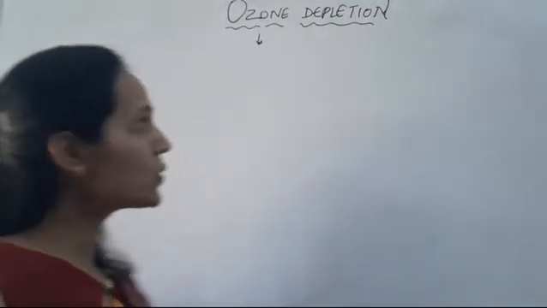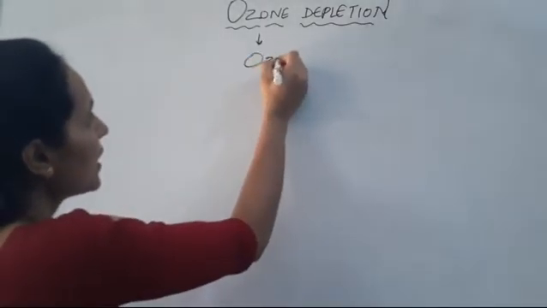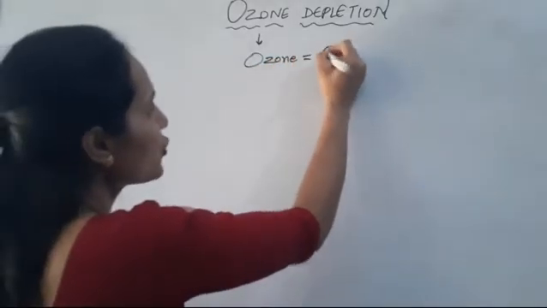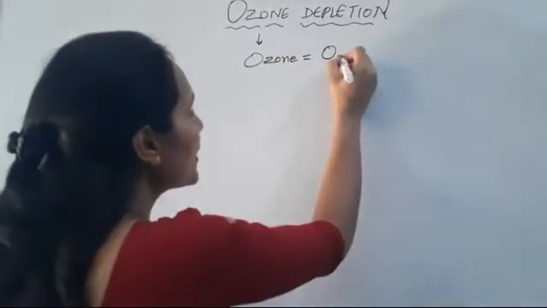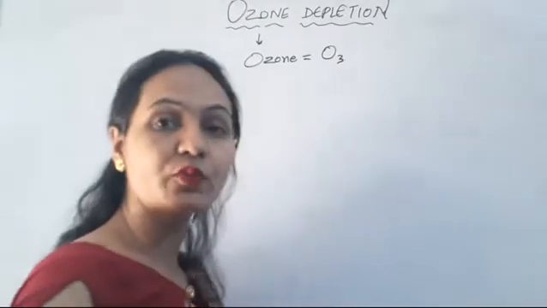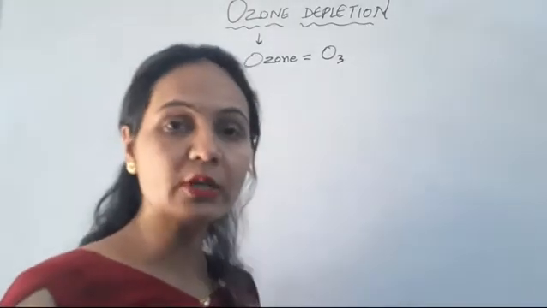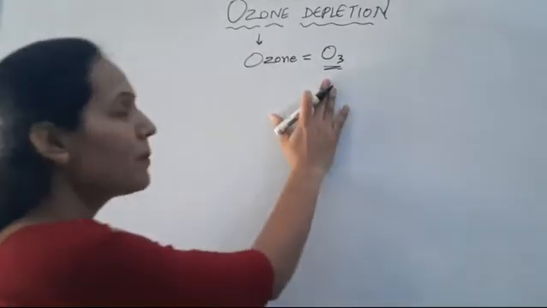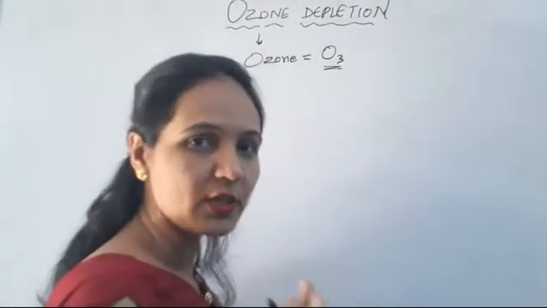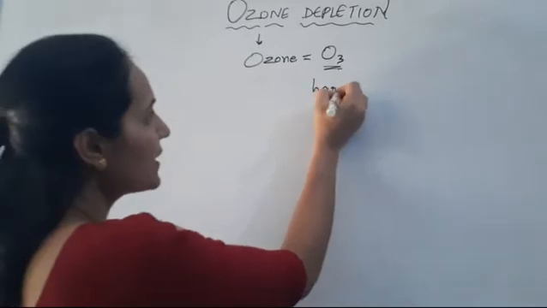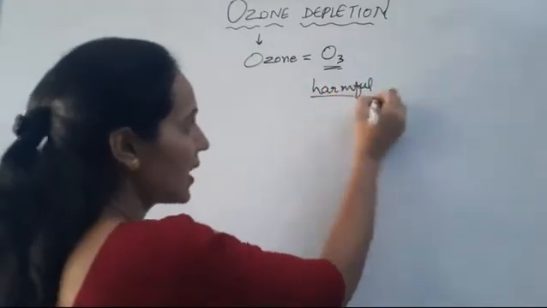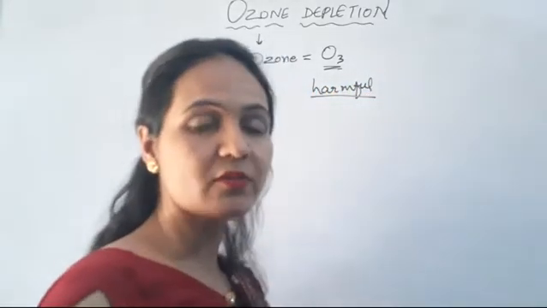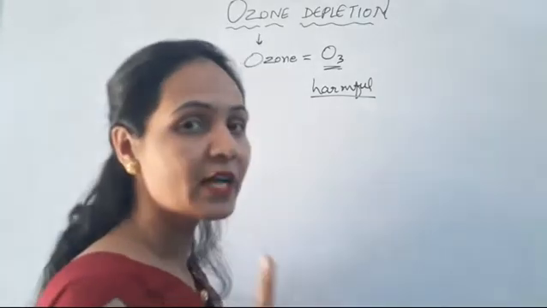So the ozone basically is a combination of oxygen atoms, basically 3 oxygen atoms combine together to form an ozone molecule. So this is a triatomic molecule and it is formed by the combination of 3 oxygen atoms. It is a harmful gas. If inhaled, it causes respiratory problems in the lungs.